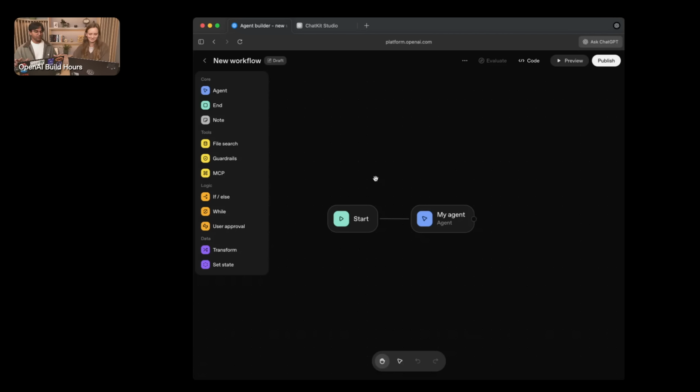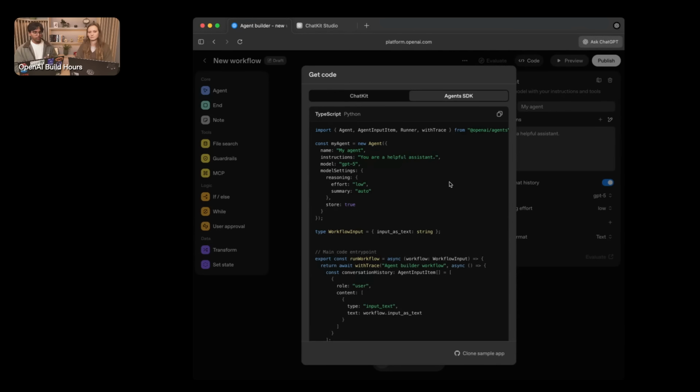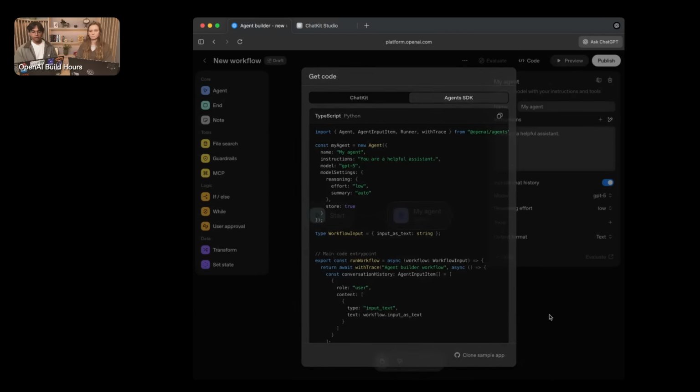When we get into the Agent Builder platform, the first thing we see is a start node and the agent node. You can think of the agent as the atomic particle within the workflow that you construct. Behind it is the Agents SDK, which powers the entirety of Agent Builder. Whenever we build these workflows, it doesn't have to live within the OpenAI platform. You can copy this code, host it on your own, and even take this beyond traditional chat applications, for example triggering these via webhooks.